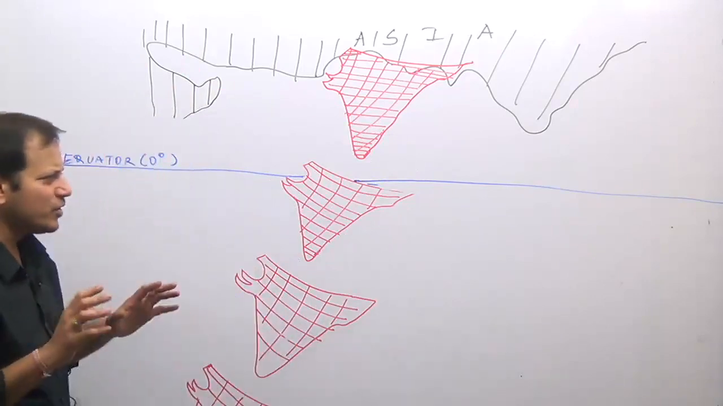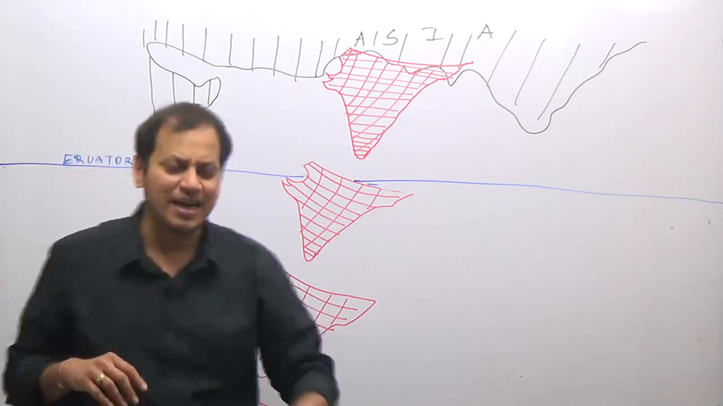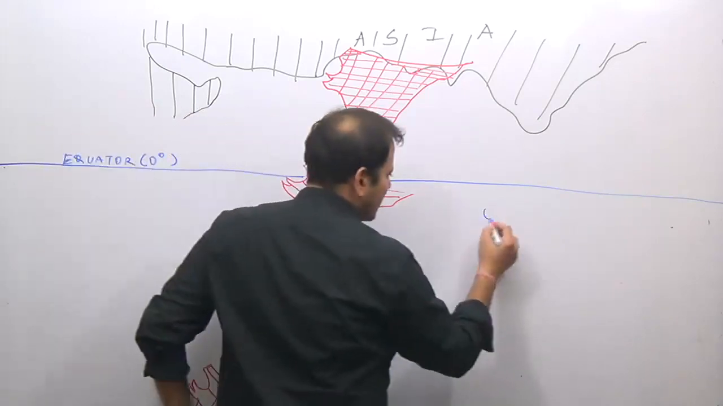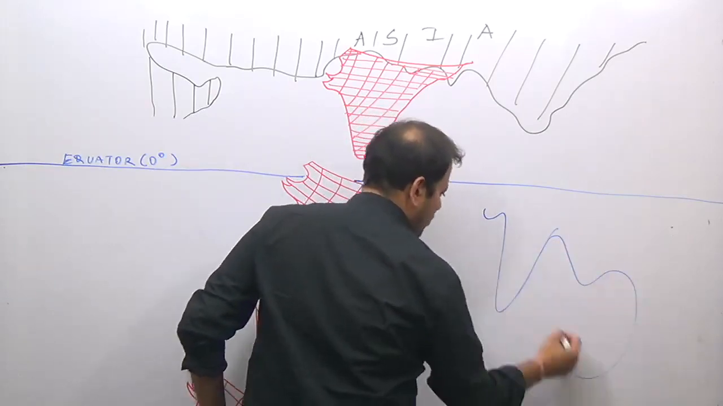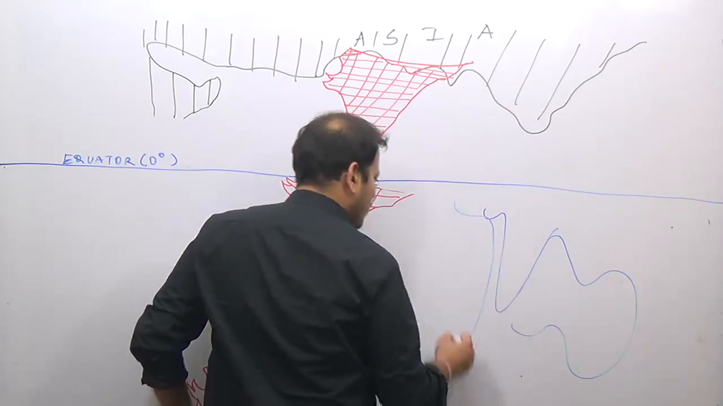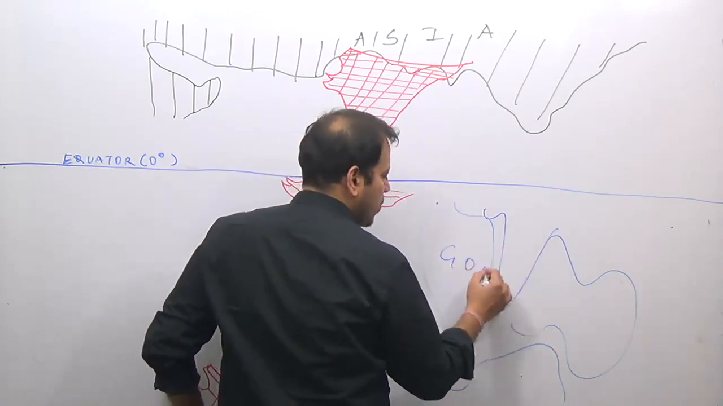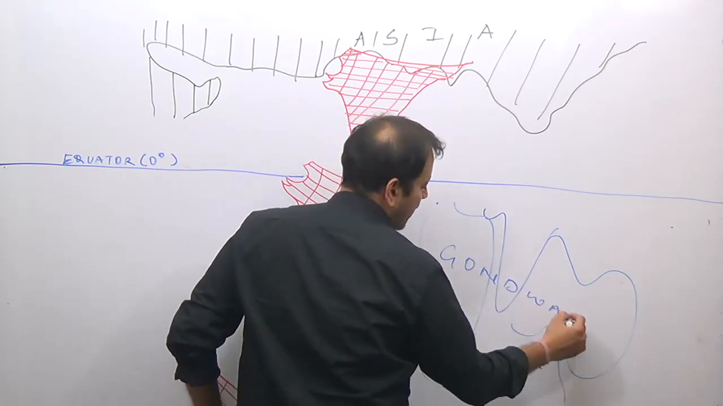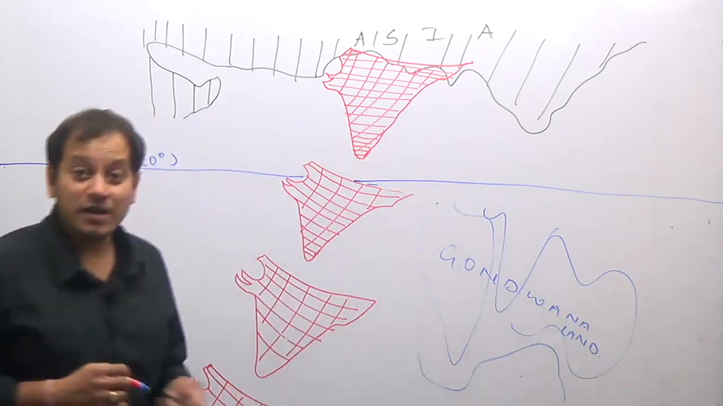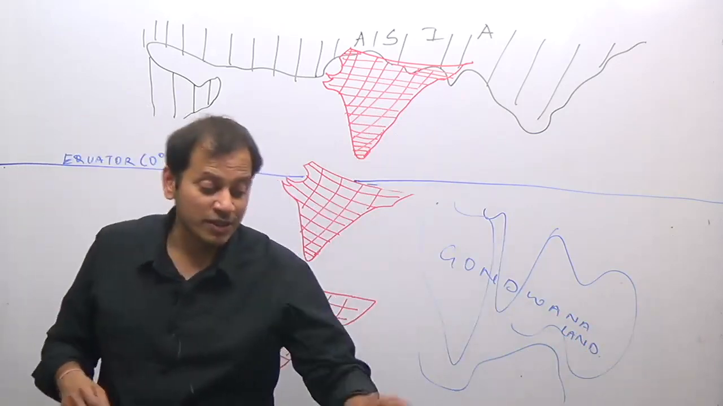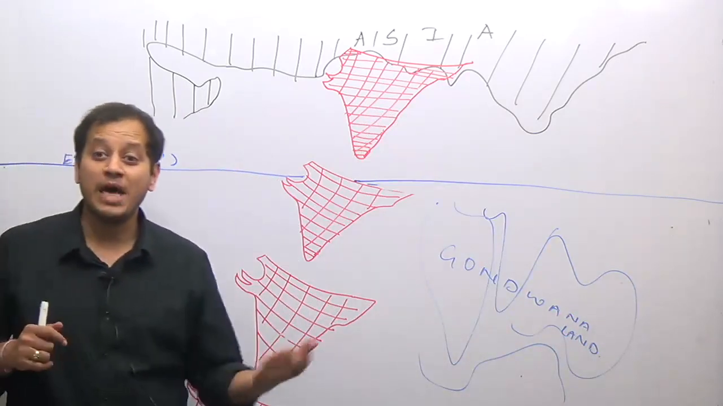From Wegener's continental drift theory, you know that India was once a single landmass. The Indian part was along with Australia, along with Africa, along with the Antarctica region. They all formed a single landmass known as Gondwana land. I hope you remember this part; we have done this in Wegener's continental drift theory. India was a part of Gondwana land.